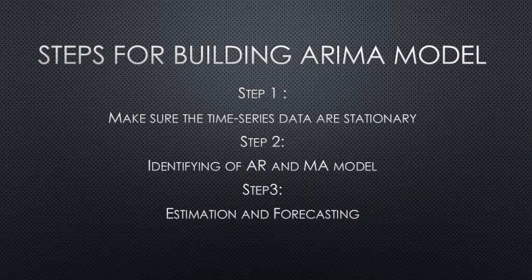After we finish the data pre-processing, we need to know what steps we need to build the ARIMA model. For the first one, we need to make sure the time series data are stationary, which means that after the user selects the data set, we need to make the data stationary, so that we can process step 2, which is to identify the autoregression and moving average model, so that we can move forward to step 3 to make estimation and forecasting.